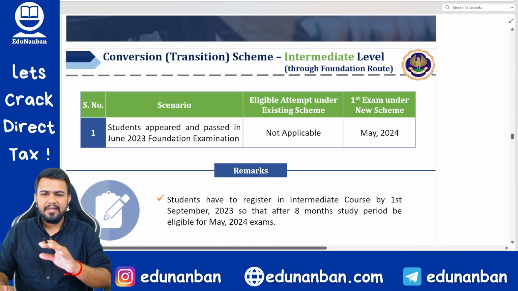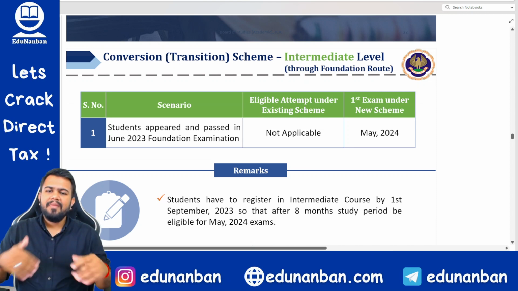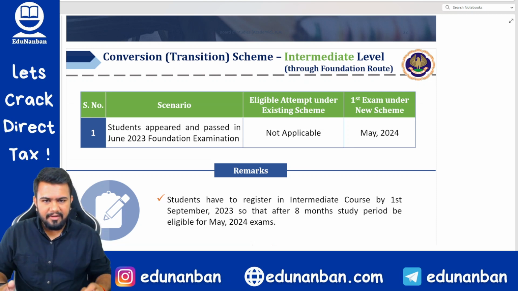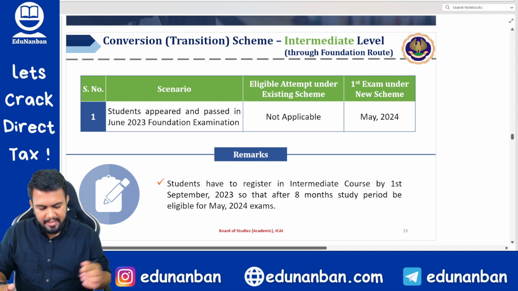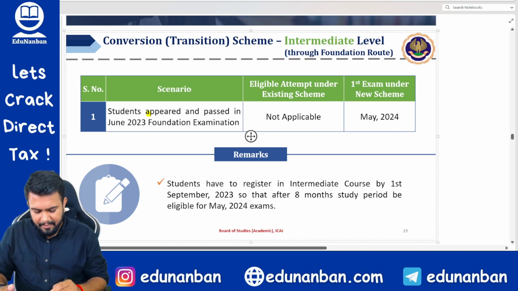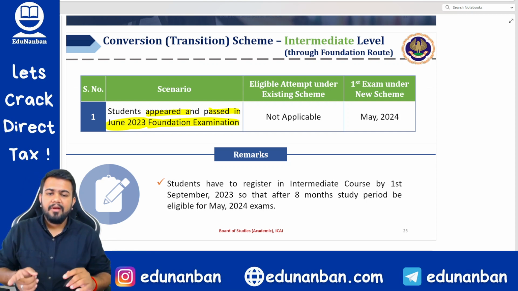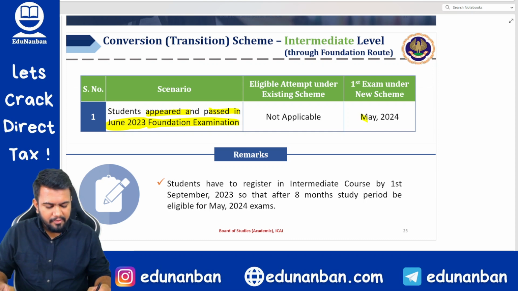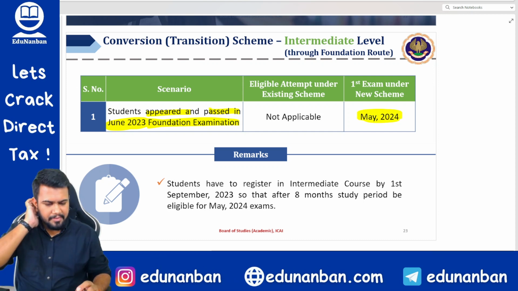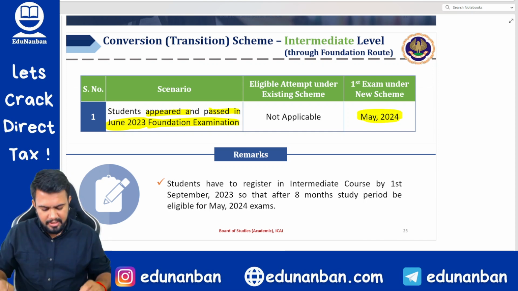If you have already registered, then you will be converted into the new scheme, and in June 2025 you will be able to write foundation. Fine. Next, intermediate. Students who have appeared and passed in the June 2023 foundation exams. So in June 2023, if you pass, then your next attempt for intermediate will be what? May 2024 examination, correct? And it will be in the new scheme.